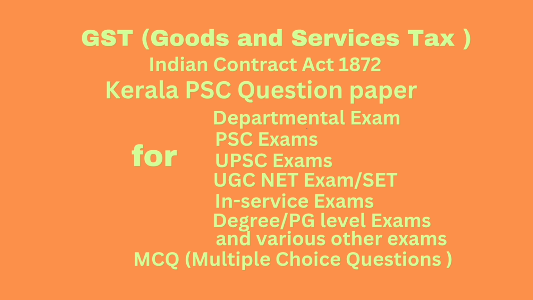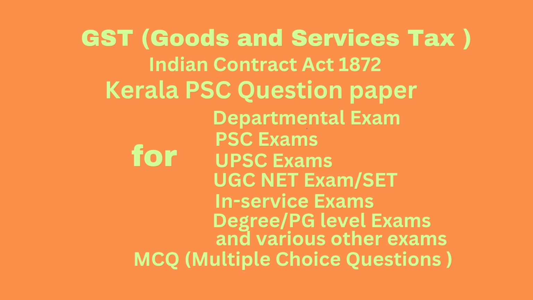I repeat question number 47. Non-GST supply means: option A, supply of petroleum products and alcoholic liquor. Option B, supply of money. Option C, supply of securities. Option D, all of the above. Correct answer, option A, supply of petroleum products and alcoholic liquor.